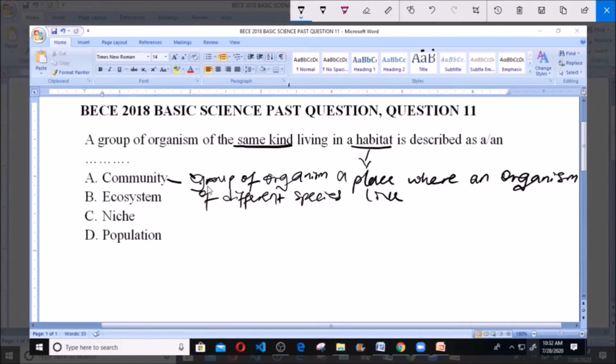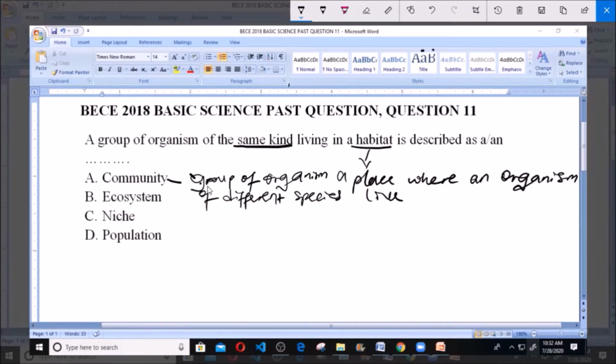So community is not a group of organisms of the same kind. Take for instance organisms like lizard and toad living in a particular place. That's what is called a community. You have your dogs, the cats, the goats living in a particular place. That's a community because they are of different kinds, not of the same kind.